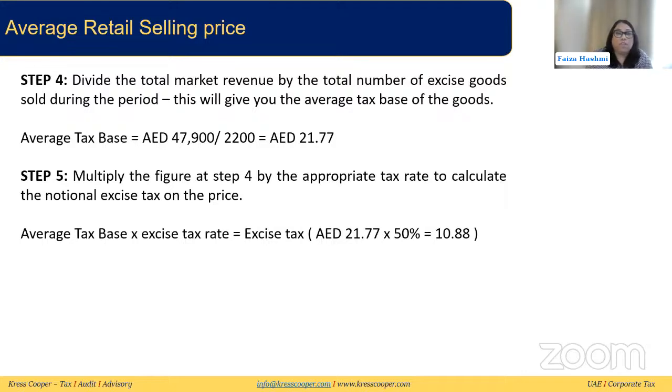Now, this figure we need to multiply by the appropriate tax rate for that category. Since ours is a sweetened drink, the appropriate tax rate, like we discussed before, for the sweetened category is 50%. So we then calculate the excise tax on it. On 21.77, if you multiply it by the excise tax rate applicable on sweetened drinks, 50%, the excise tax comes out as 10.88.